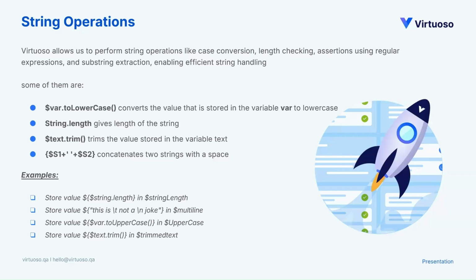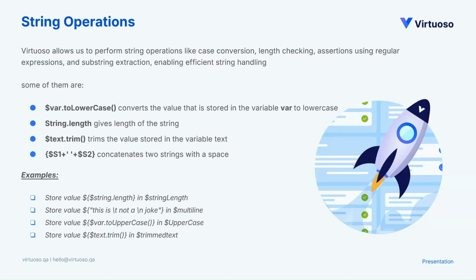These are the example syntaxes that we are going to use in string operations, that is, store value. As Abhijit mentioned, the NLP syntax is very human friendly, so we don't have to write any extra lines. We just take the format and write it in human words. In all these examples, I'm storing one value in another variable. The first one stores the length of the string in a variable called string length.